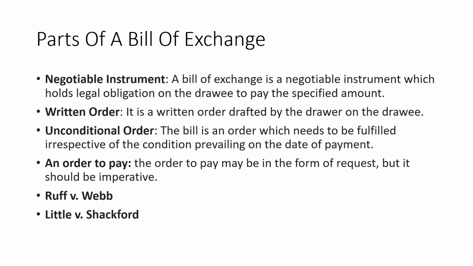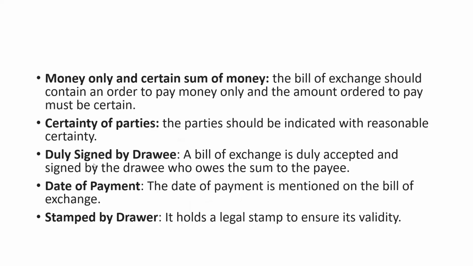So the essentials of a bill of exchange are: it should be a written order, it should be unconditional, there should be an order to pay, and it should be of money and money only, and the certainty of amount should be mentioned there. The parties should be certain and stated on the bill of exchange.